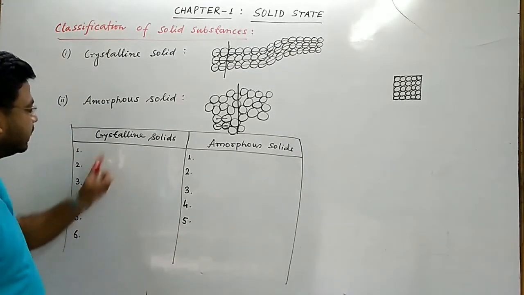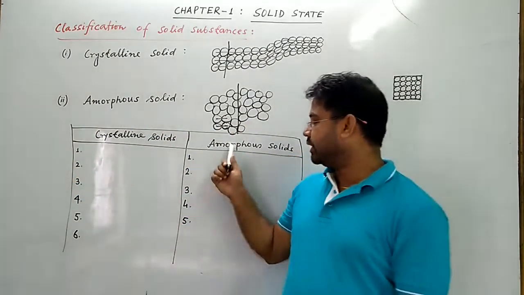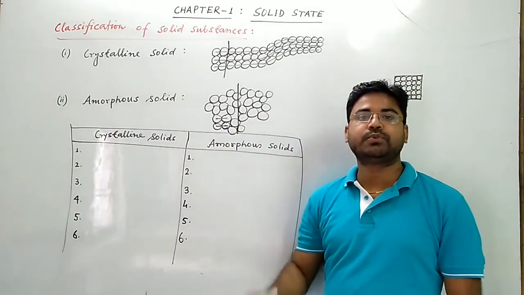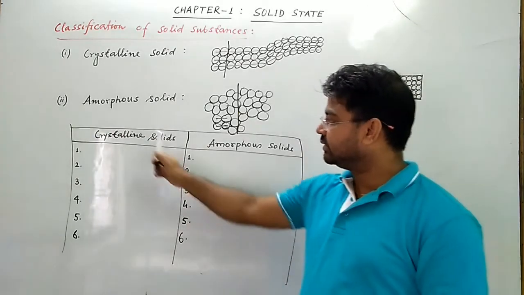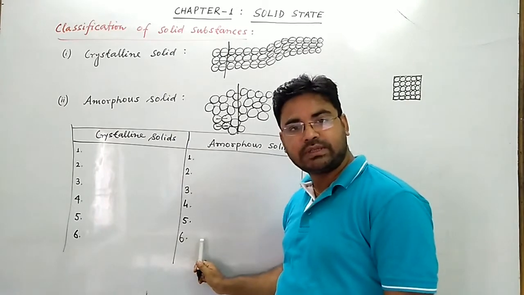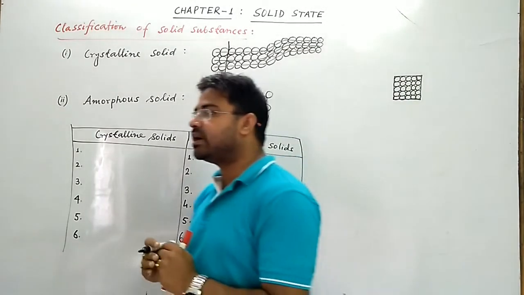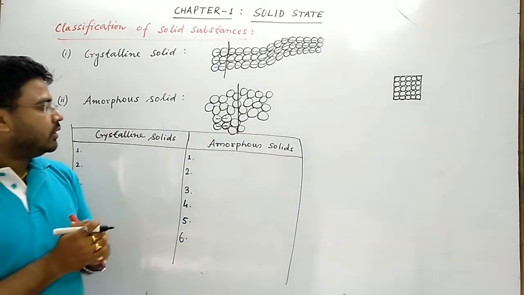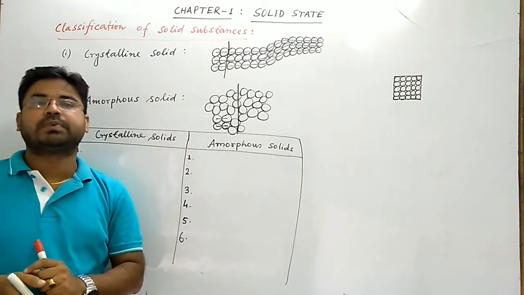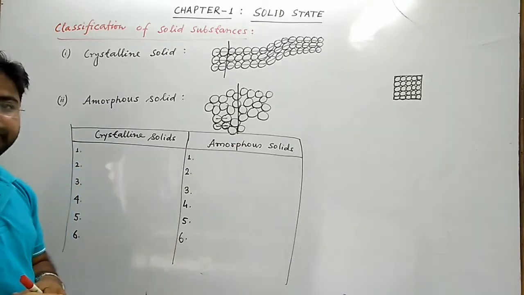Number six, crystalline solids are true solids, whereas amorphous solids are pseudosolids or supercooled liquids. Now one question may be asked in your exam: why is glass considered a supercooled liquid, or why are amorphous solids supercooled liquids?